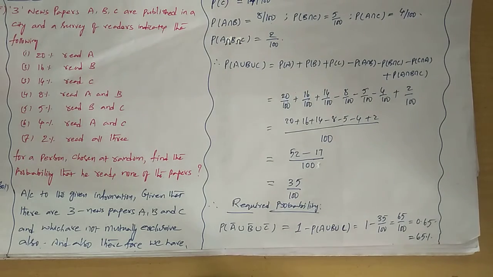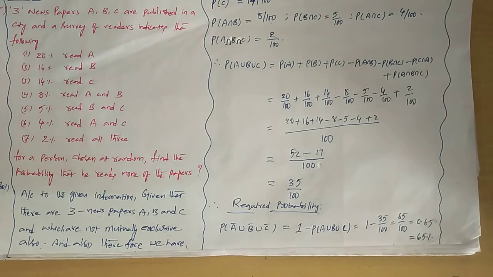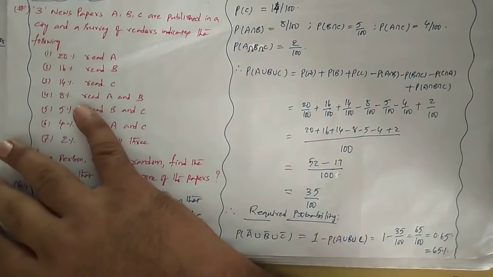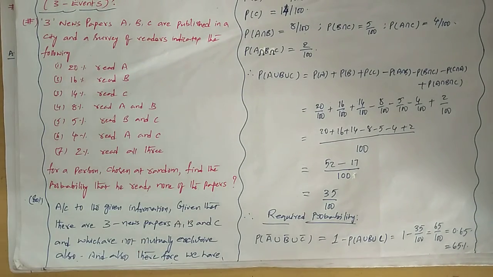Okay. So this is the way of solving the three events case using the addition theorem of probability.